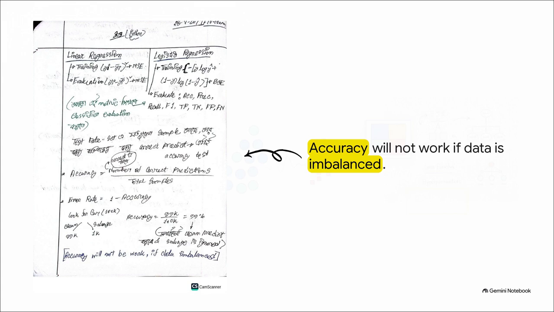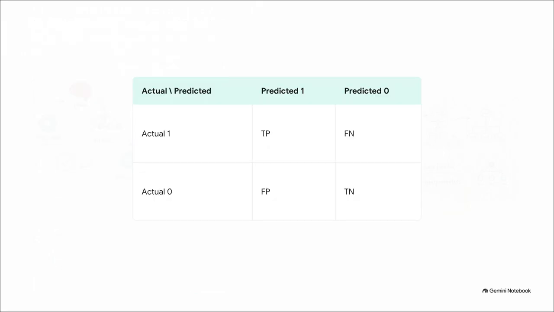As the notes bluntly state here, accuracy will not work if the data is imbalanced. So to fix this trap, we have to throw out basic accuracy entirely and use a confusion matrix. This table forces us to map our correct guesses, our true positives and true negatives, right against our dangerous mistakes, our false positives and false negatives, because out in the real world, all mistakes are definitely not created equal.